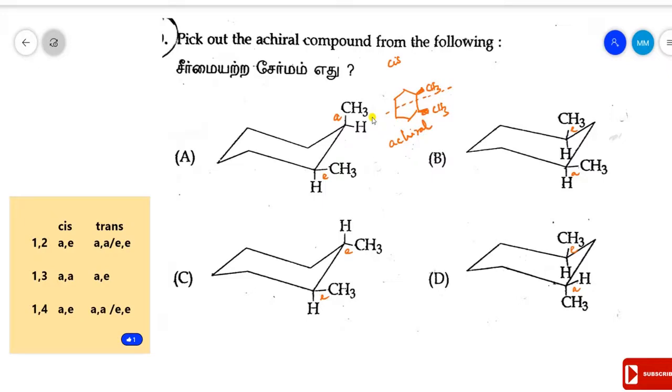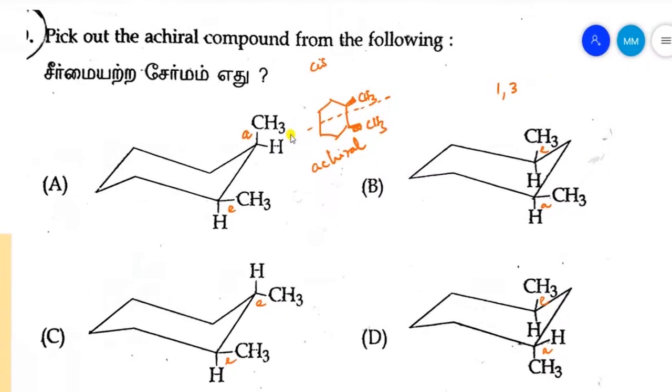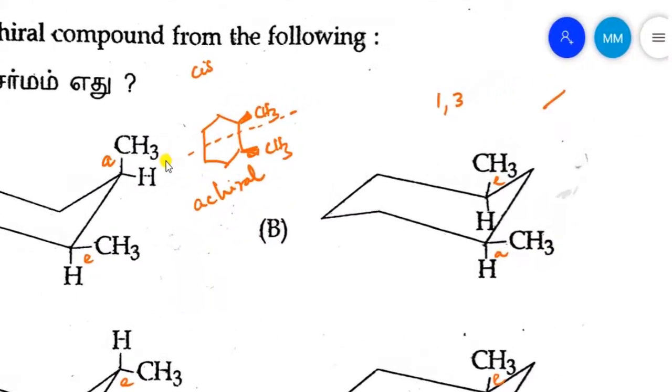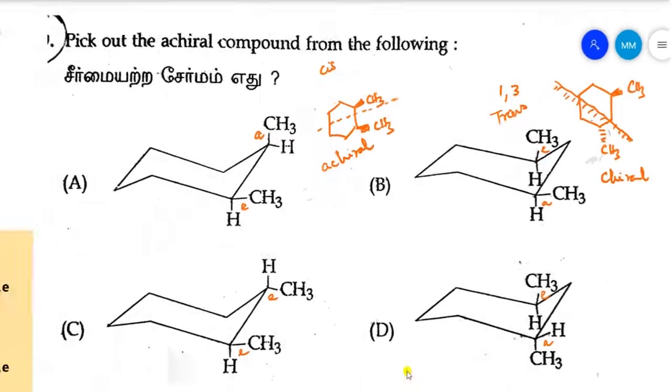Clear? Then this is the 1,3 disubstituted compound B, and one is axial, another one is equatorial. You may write the structure. One is equatorial, another one is axial. Is it cis or trans? It is a trans format. And another one is this one. So it is a trans format. Here there is no plane of symmetry. One is above the plane, another one is below the plane. So it is chiral.